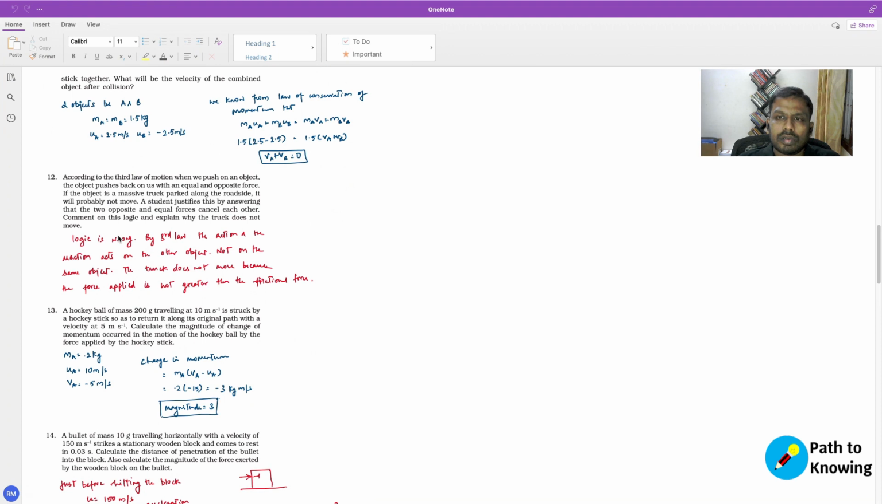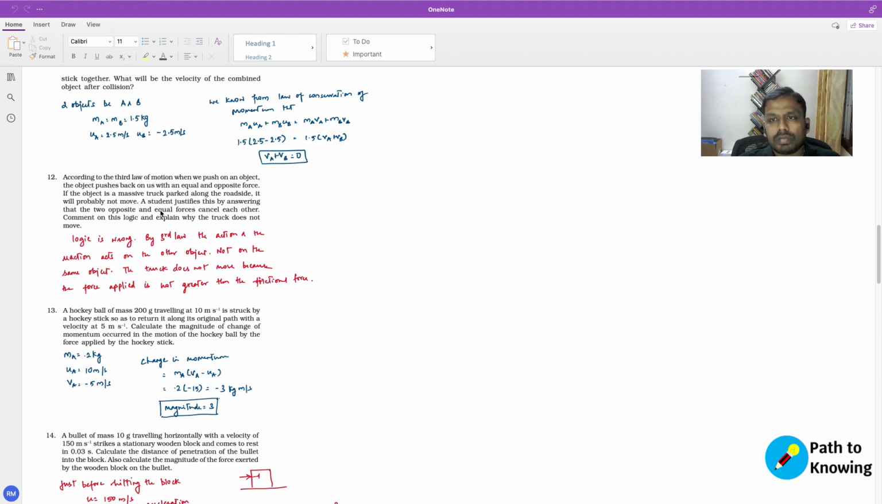According to the third law of motion, when we push an object, the object pushes back on us with an equal and opposite force. If the object is a massive truck parked on the roadside, it will probably not move. A student justifies this by answering that the two opposite and equal forces cancel one another. Comment on this logic. Explain why the truck does not move.